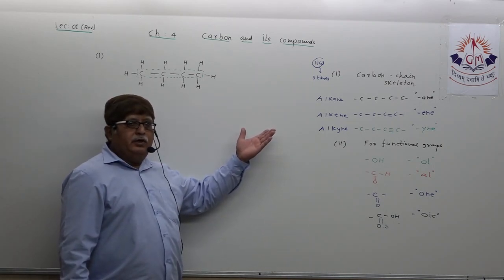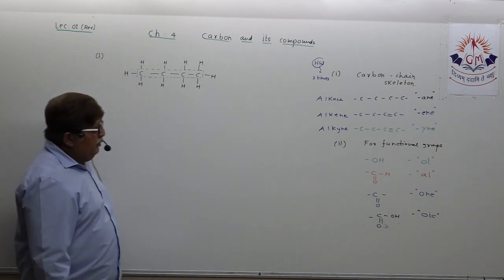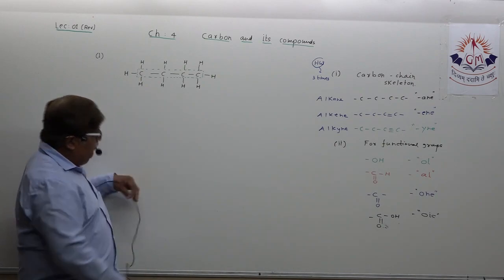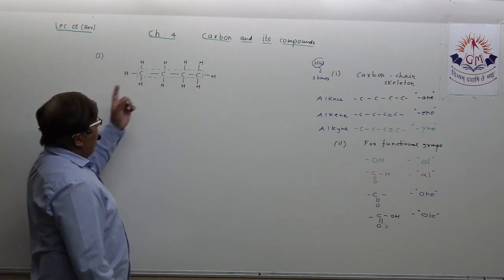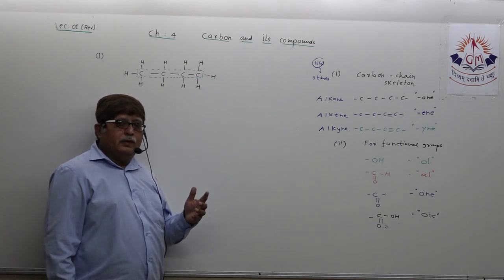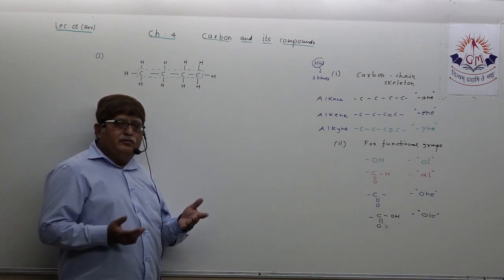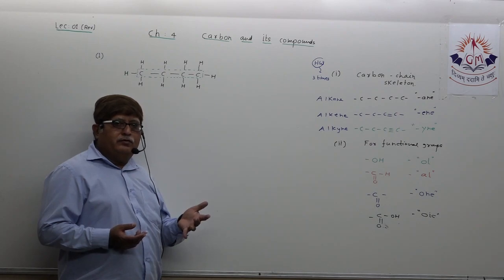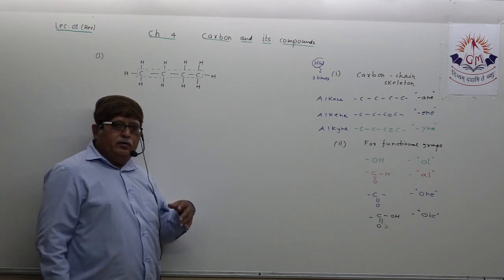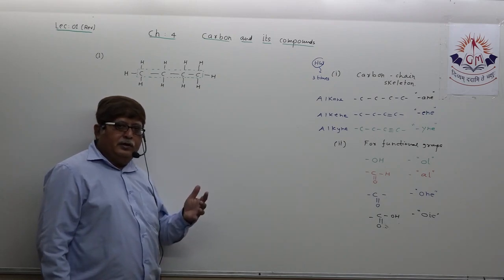So first, now you concentrate on watching the carbon chain. Understood? In the carbon chain, you see how many carbon atoms? 4. You all know at least this basics. Understand, because there is only the single bond in carbon.